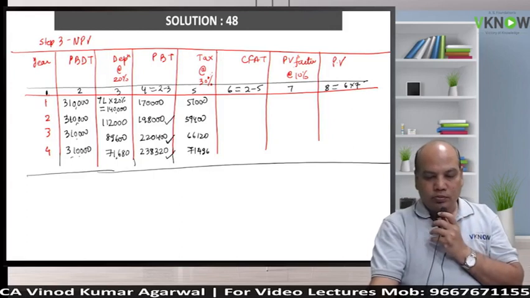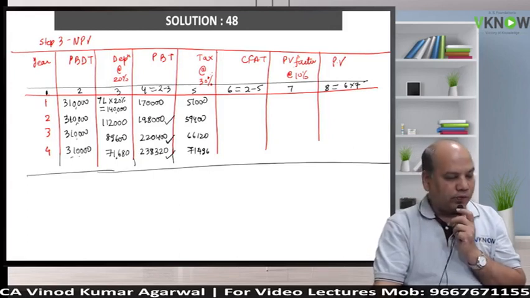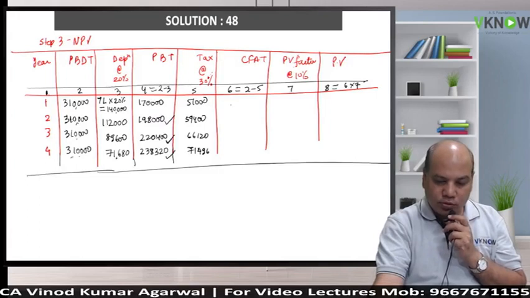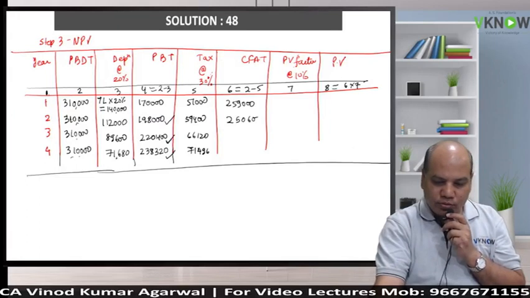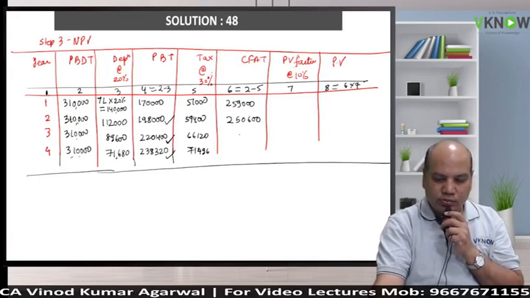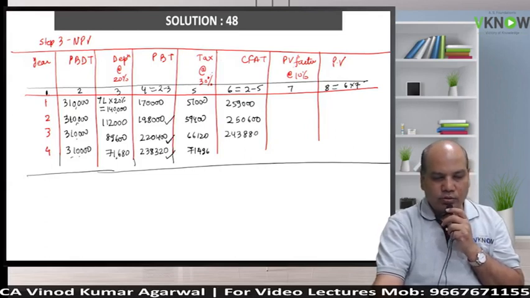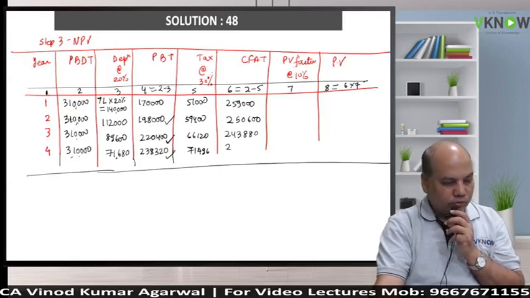Column 2 minus 5 will give you CFAT. Yes, come on. 2,59,000. You are right. 2,50,600. 2,43,880. 2,38,504.